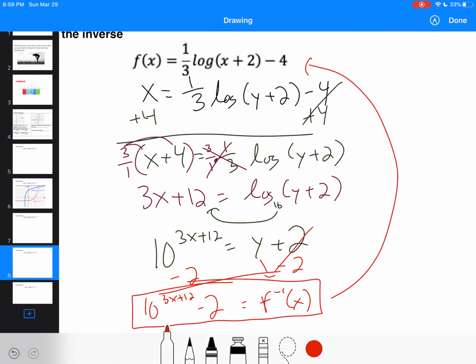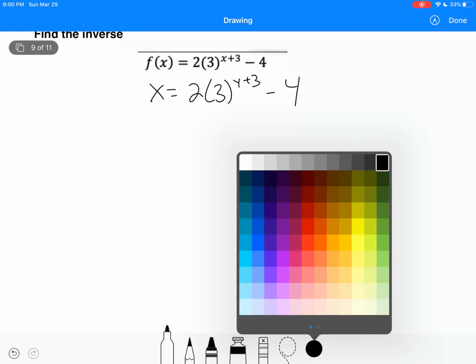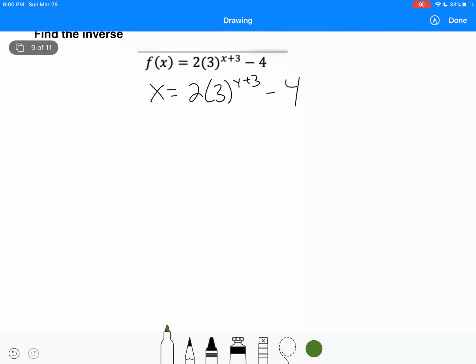Very good. Okay. Let's just talk about going backwards. So let's say your equation was in exponential form. This is an exponential form. And we want to write it from exponential and find the inverse of that. We should already know the inverse of exponential is a log. First step, switch x and y. Okay. We switched x and y.